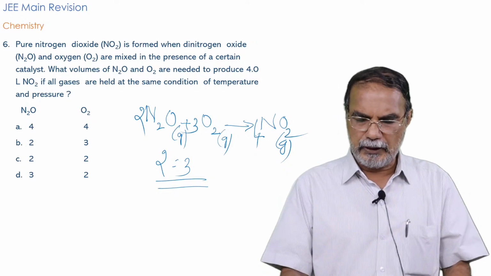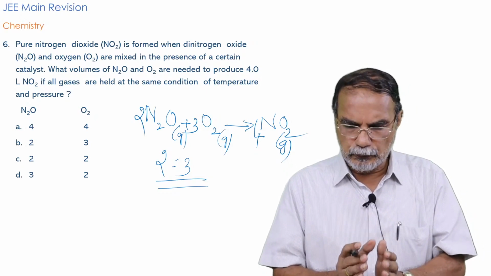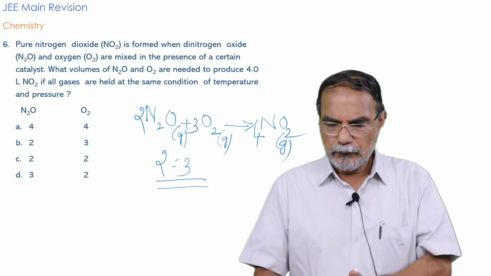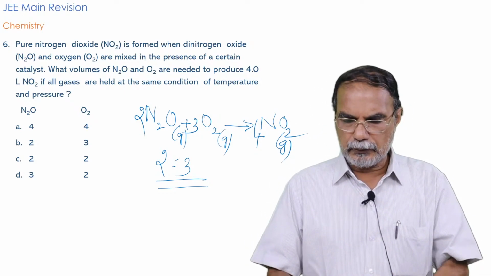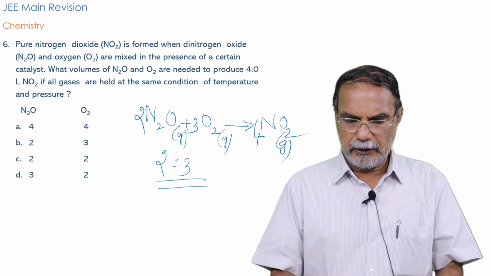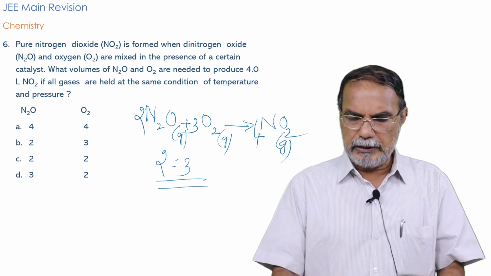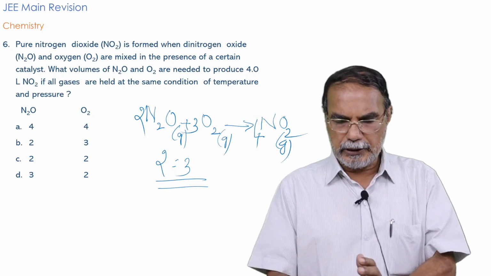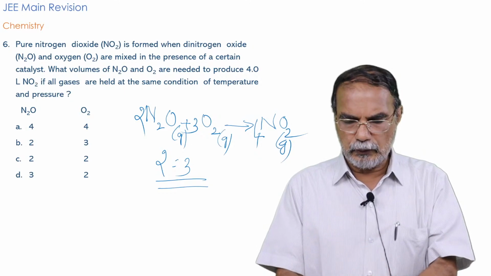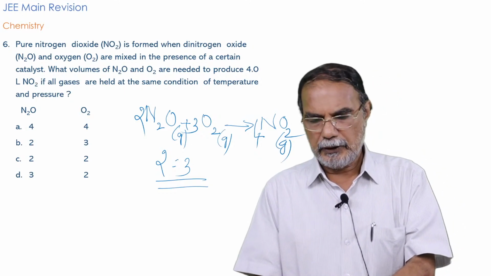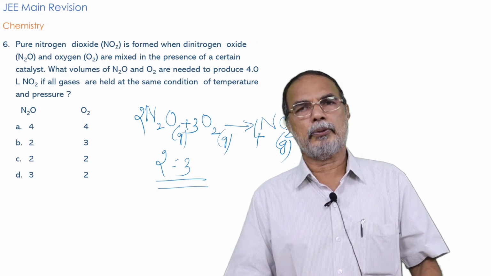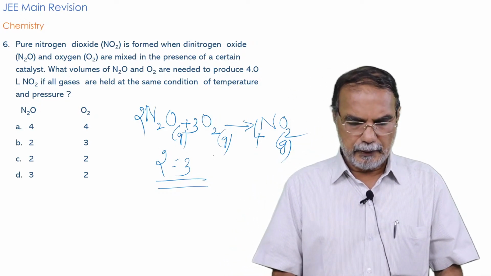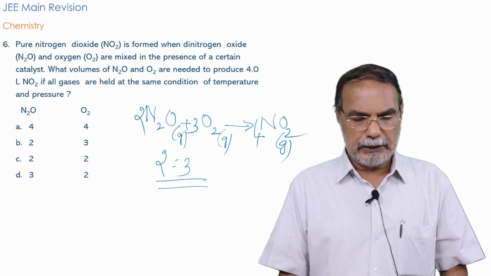So the ratio between the volumes of N2O and O2 to give 4 liters of NO2 will be 2:3. 2 liters of N2O and 3 liters of O2 combine to give 4 liters of NO2, because according to the equation, 2 volumes of N2O plus 3 volumes of O2 give 4 volumes of NO2. Do you follow? So the ratio is 2:3, and obviously the answer is B.